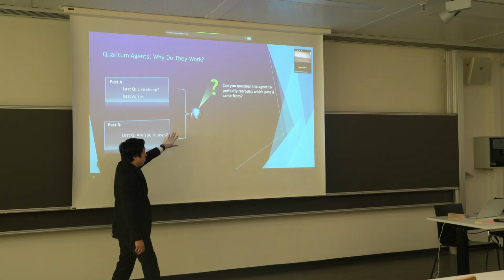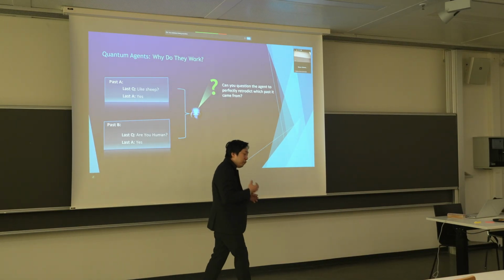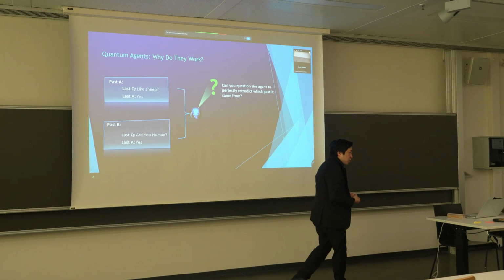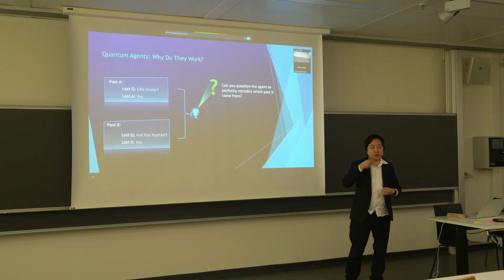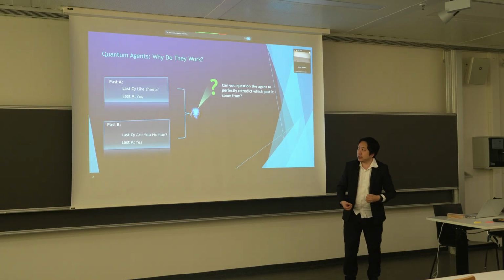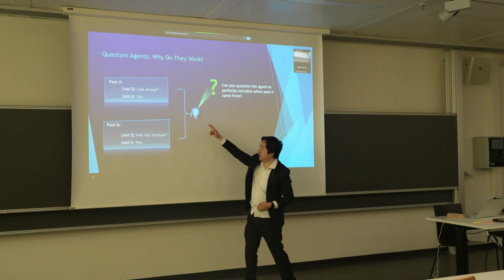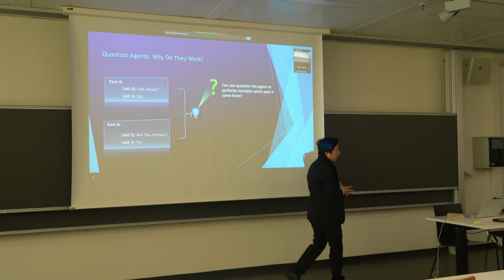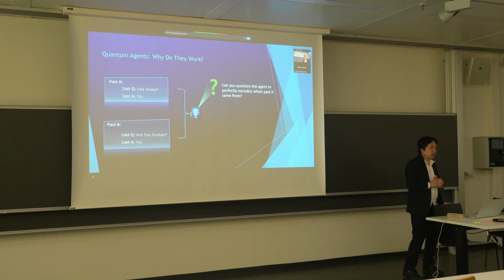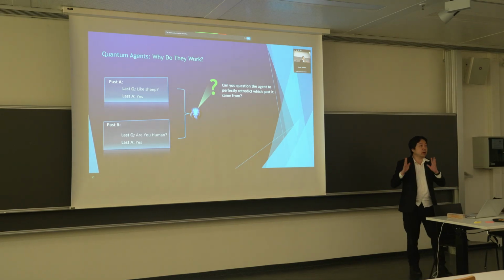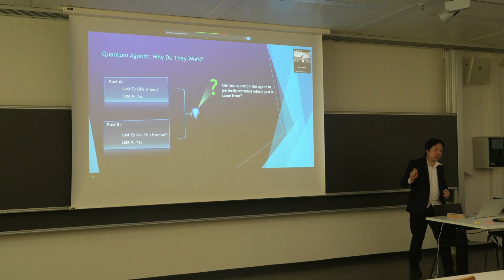Now, the task we have is, through future rounds of interrogations, could we ever determine with perfect confidence whether the agent experienced path A or path B? Now, if we think hard about this, it turns out that this is impossible. There's no way through future interrogation to know whether the agent experienced path A or path B.